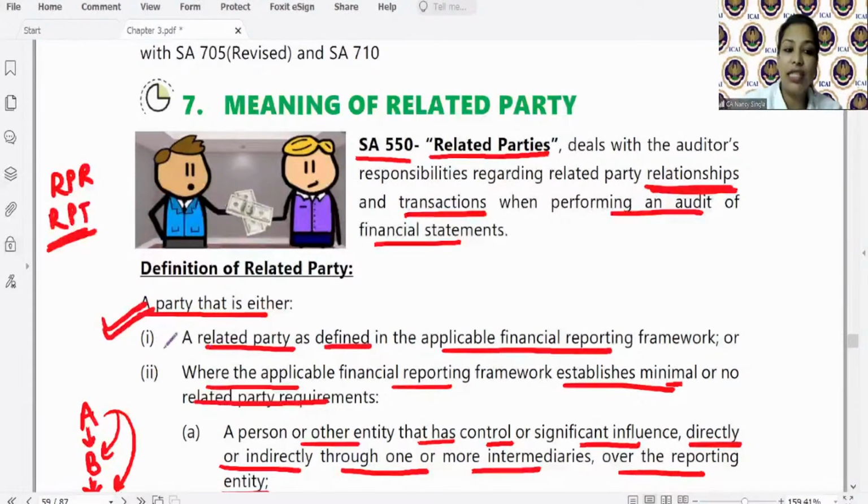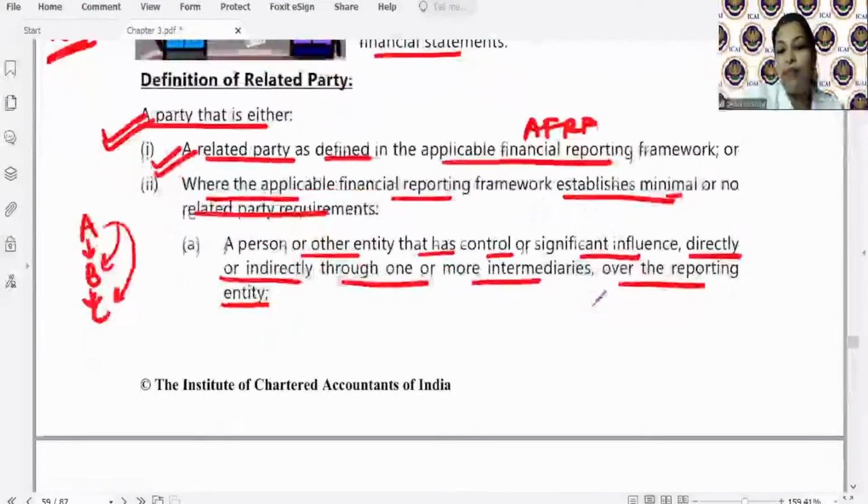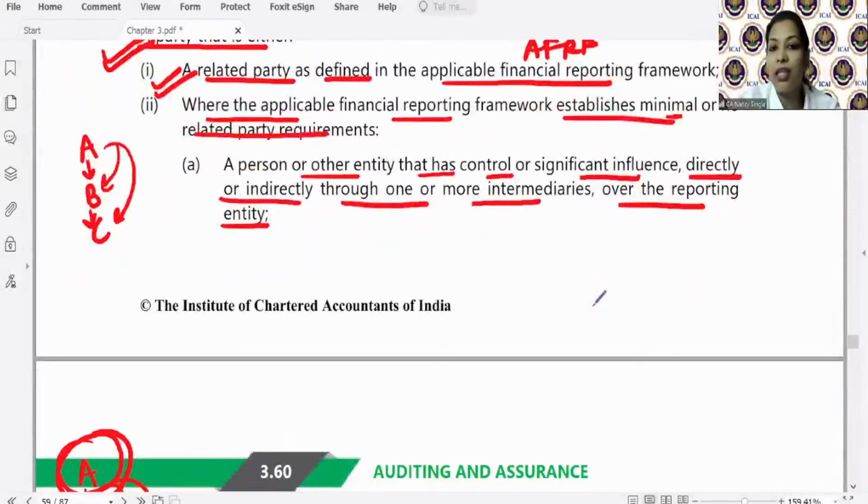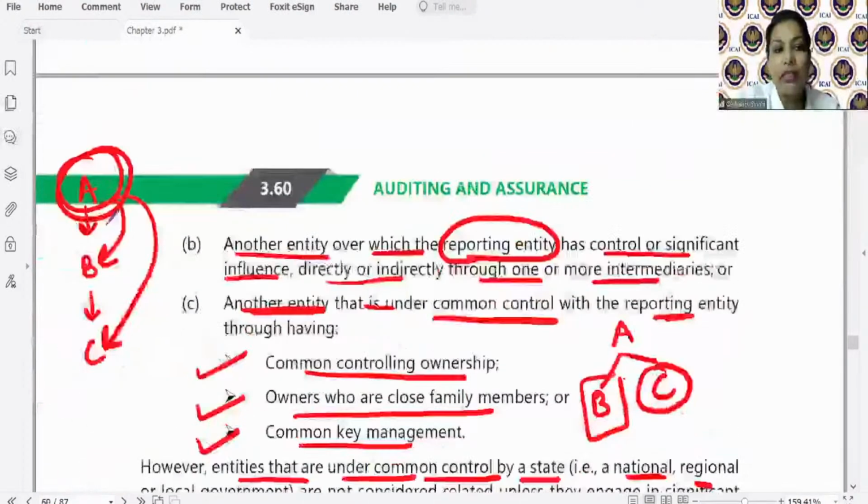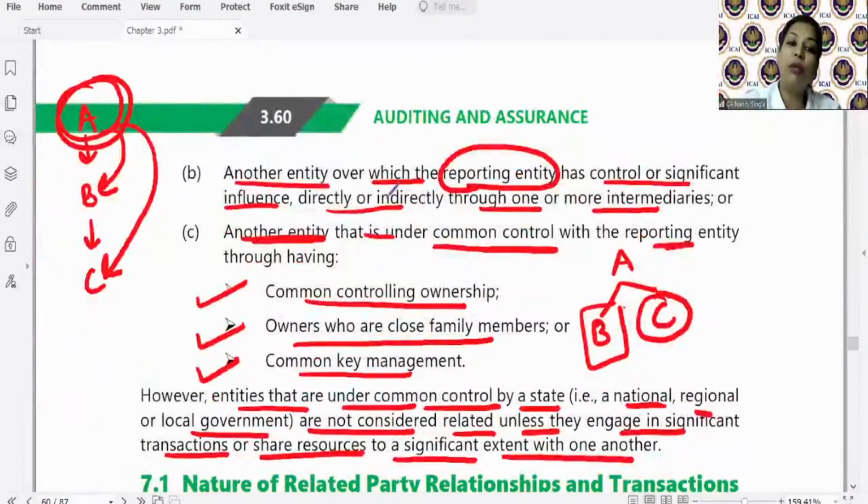So the definition says that a related party is as defined in the applicable FRF, or where the applicable FRF establishes minimal or no requirement, that is where it is not mentioned, then a person or other entity that has control or significant influence directly or indirectly through one or more intermediaries over the reporting entity. So C is the reporting entity here.